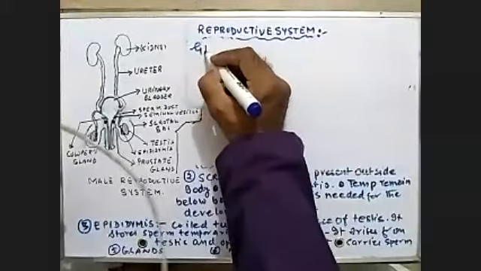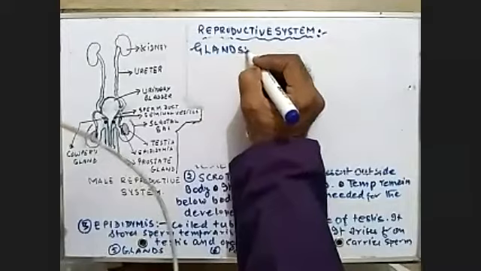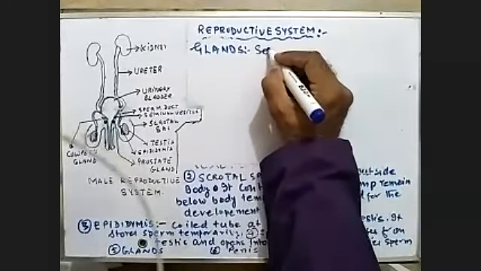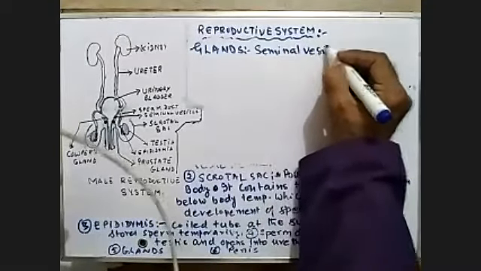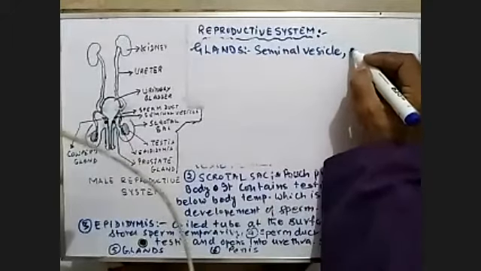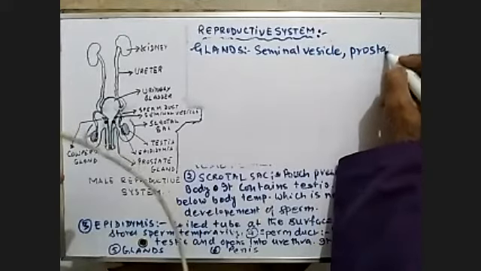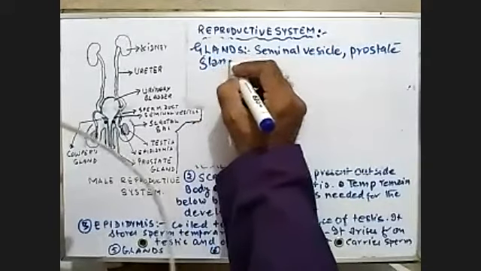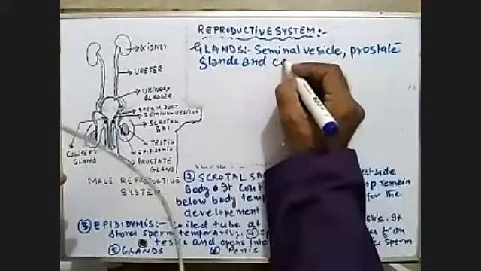The three glands are the seminal-vesicle, prostate gland, and Cowper's gland.